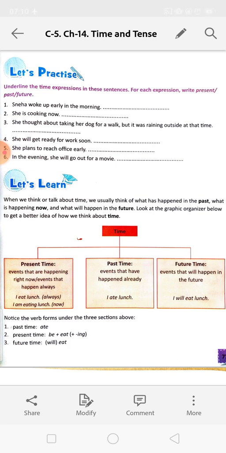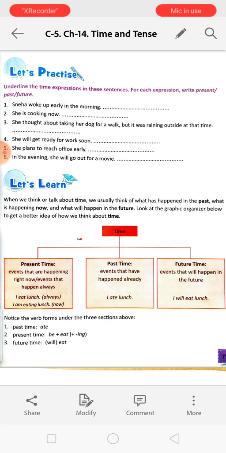So in present time we are showing two things, events that are happening right now and events that happen always. And another one is the universal truth. About the universal truth we use the present time. Okay. I eat lunch, that means I always do.